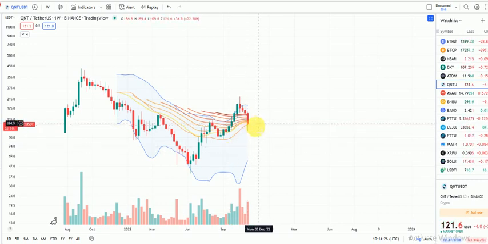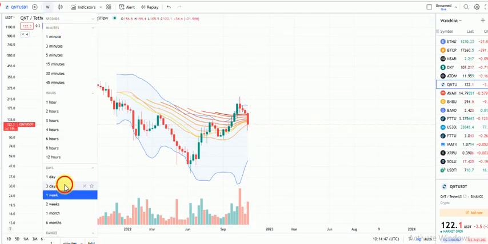If we do not close the week above 118, then I'm sorry to tell you, we're going to have more bad news, because probably then we would be coming to the 62 region. So let's hope we close the week above 118. That would be very, very bullish for us.